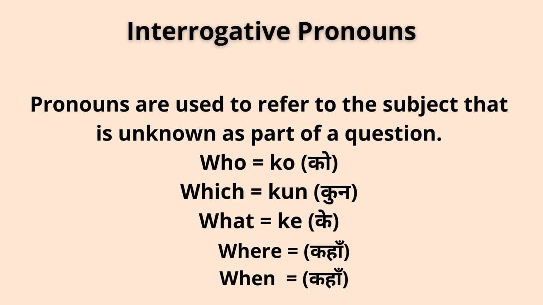Likewise, the other one is interrogative pronouns. Interrogative pronouns means usually WH questions, like most of the questions that start with WH. So this is also one kind of pronoun. So how do we address these questions? Like who are you means ko ho timi or ko ho tapai, right? So who means ko, who with a question mark.